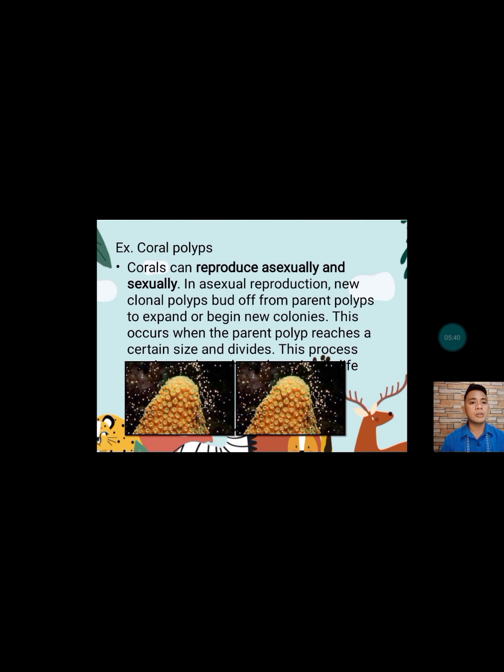In asexual reproduction, new clonal polyps bud from parent polyps to expand or begin new colonies. So, this occurs when the parent polyps reach a certain size and divide. So, kagaya siya ng bakterya. Di ba yung bakterya habang tumatagal nagdodoble, tapos doble, triple, tapos nagdodoble yung number. Kagaya din po siya ng coral polyps. Once the coral polyps exceed the size, it divides. Tapos another coral polyps produced. So that is the binary fission.